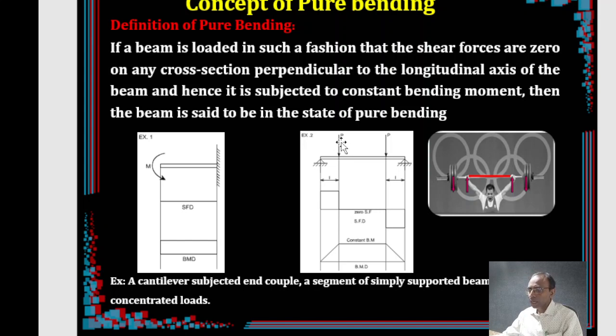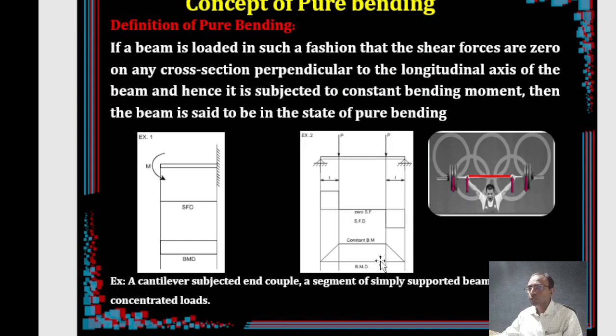So, assuming that the loads are acting in the direction perpendicular to the length of the member, or the longitudinal axis of the member, if you apply such loading, then obviously what are the forces acting on the beam? The forces acting on the beam generally are shear force and bending moment. Now we should load the member in such a way that any part of the beam is subjected to only bending moment. There is no shear force.